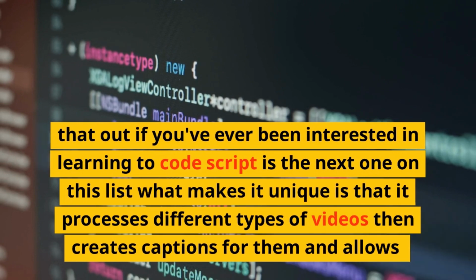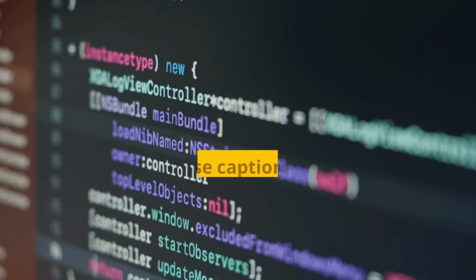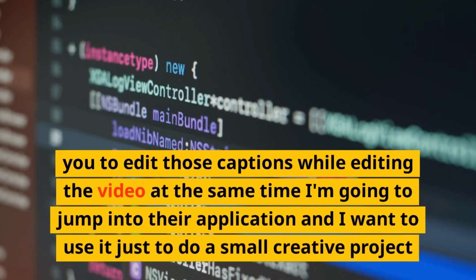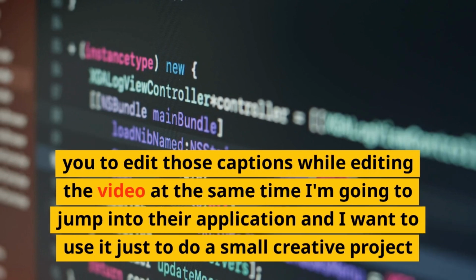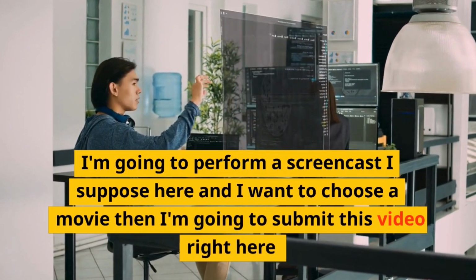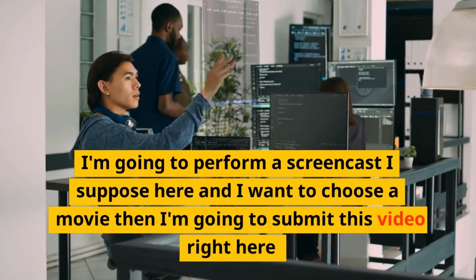What makes it unique is that it processes different types of videos, then creates captions for them and allows you to edit those captions while editing the video at the same time. I'm going to jump into their application and I want to use it just to do a small creative project. I'm going to perform a screencast, I suppose here, and I want to choose a movie. Then I'm going to submit this video right here.